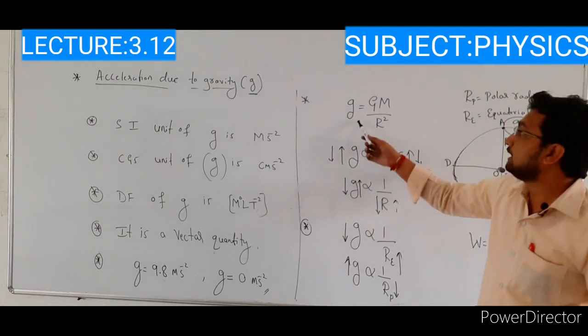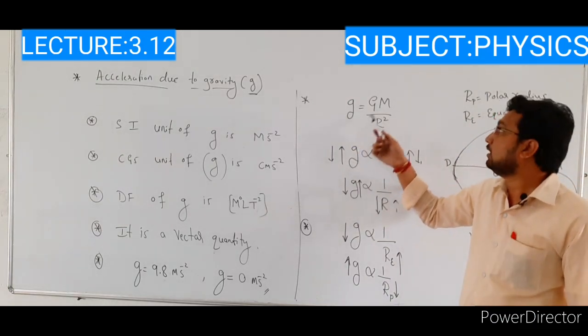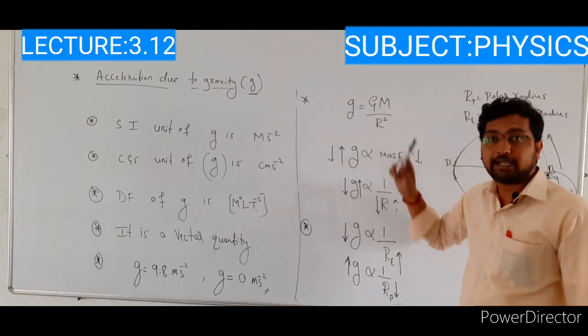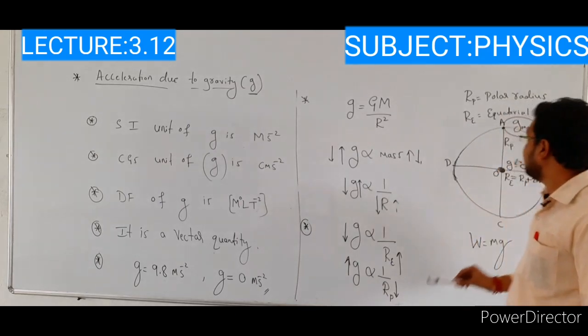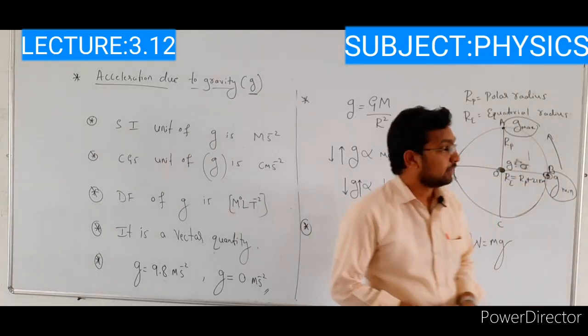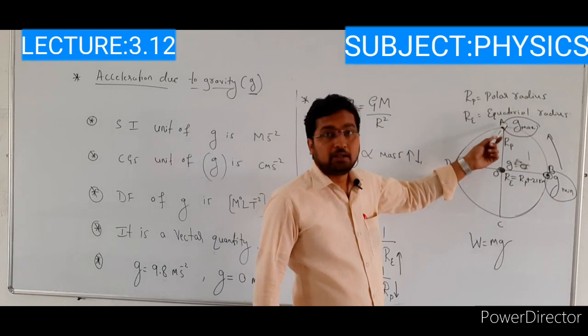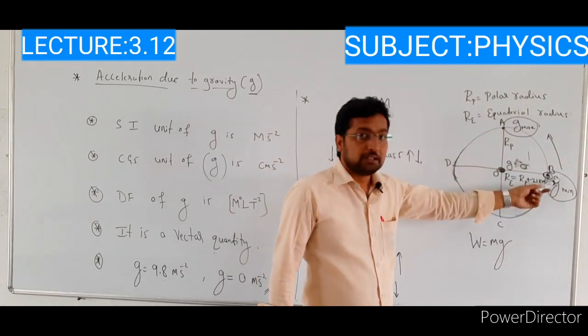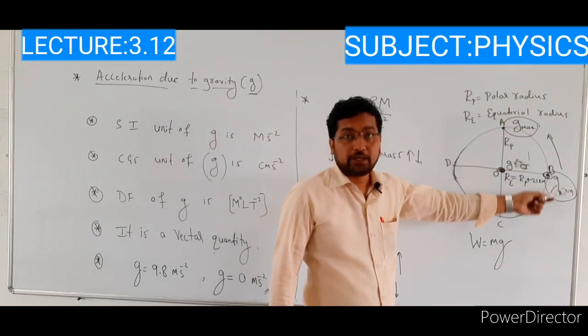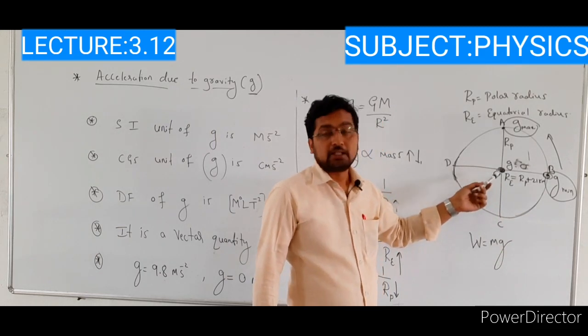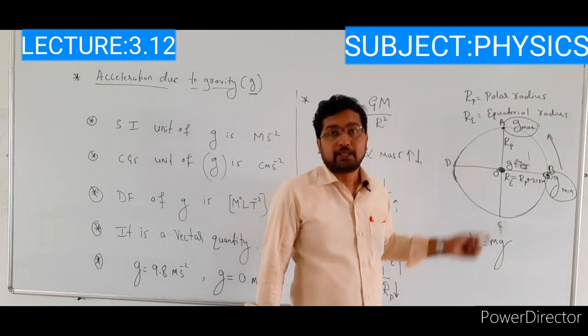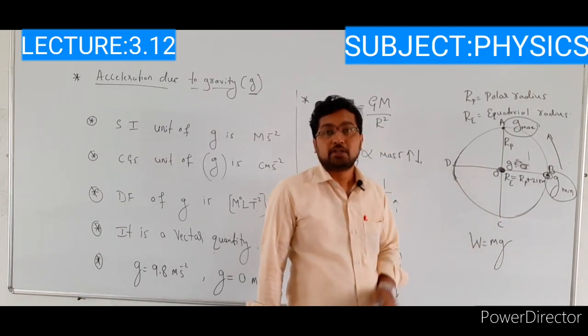After that, g depends on two factors. One is the mass of the earth, and the other is the radius of the earth. The g value is maximum at the pole and minimum at the equator. At the center of the earth, the g value is 0.